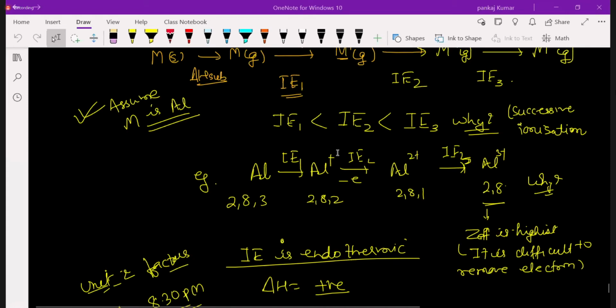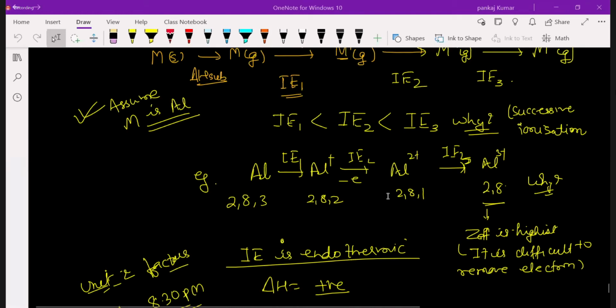When you remove the second electron, the effective nuclear charge for aluminum increases again, and it pulls the third electron more strongly, so we require more energy to remove it. So we can say ionization enthalpy is directly proportional to the effective nuclear charge.